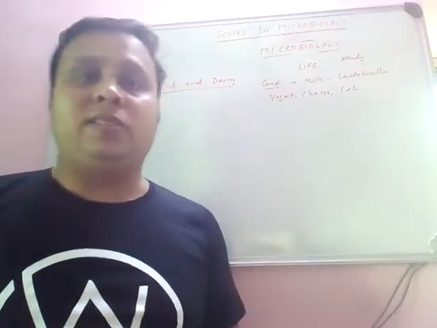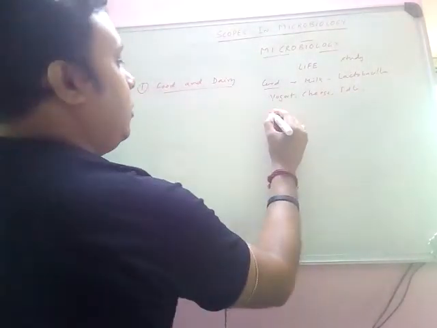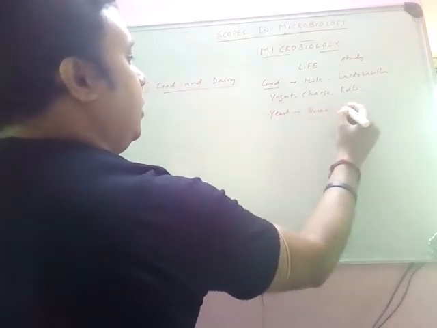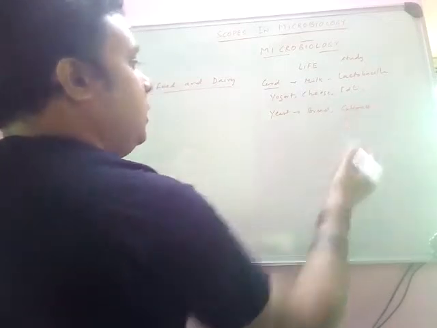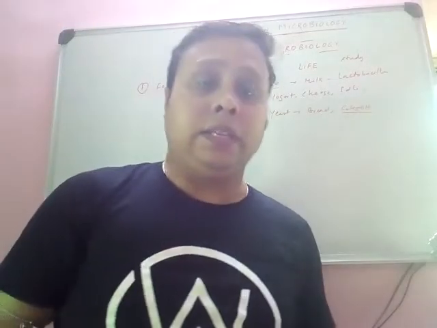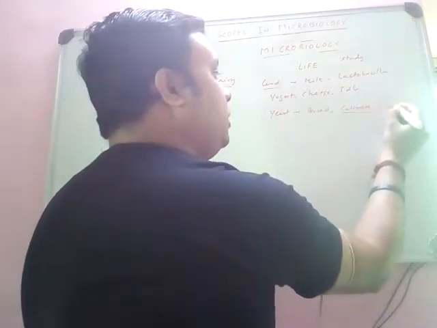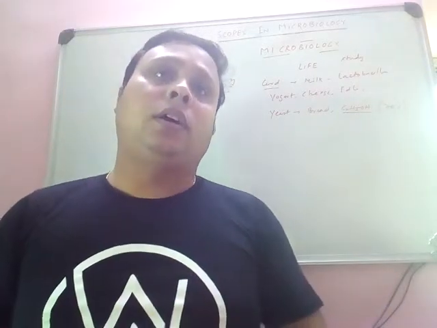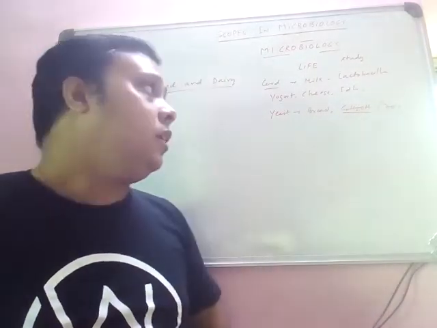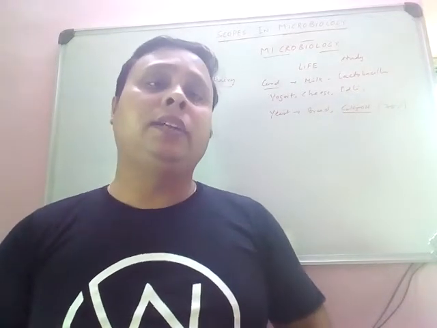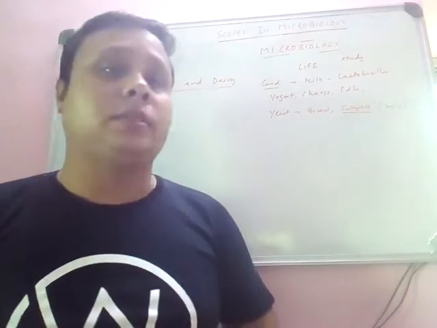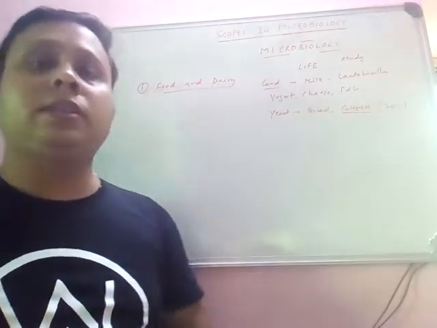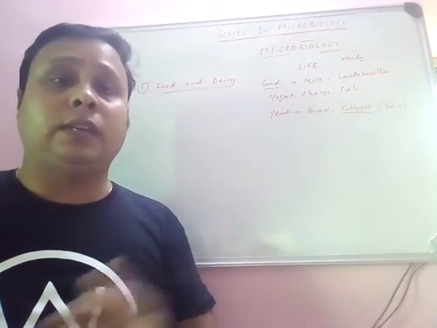In the food and dairy industry, we can also use yeast for the manufacture of bread, and also for ethanol, ethyl alcohol, which we are normally using in this pandemic situation. 70% ethyl alcohol we are using as sanitizer, and we use ethyl alcohol in most microbiological laboratories as a disinfectant. Ethyl alcohol is produced under anaerobic condition by Saccharomyces cerevisiae, which is also a microorganism. So these are the important roles of microorganisms in our daily life. In the food and dairy industry, we can use several kinds of microorganisms, and that is absolutely required.